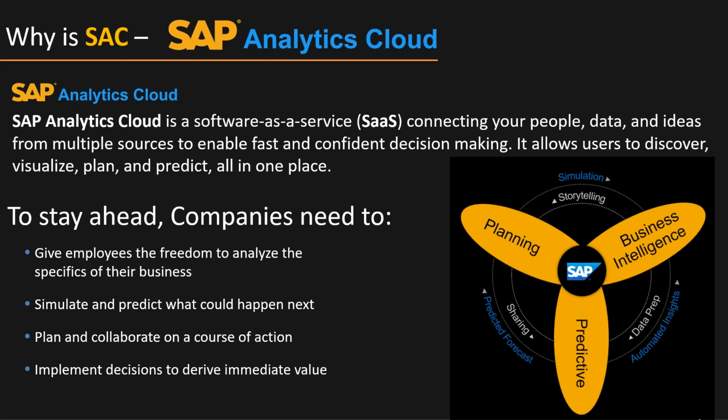So basically, SAP Analytics Cloud is a cloud-based business intelligence tool provided by SAP, and it was formerly known as Business Objects Cloud, and then it was renamed to SAP Analytics Cloud. So basically, it's going to provide all kinds of analytical capabilities. We are going to see what key capabilities it has. It has capabilities of business intelligence, augmented analytics, planning, modeling, and smart transformation. So all those things are the key capabilities.